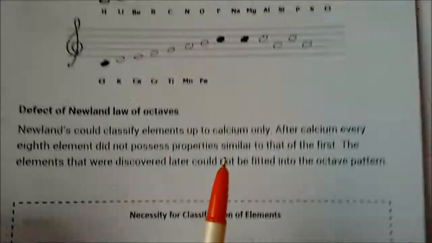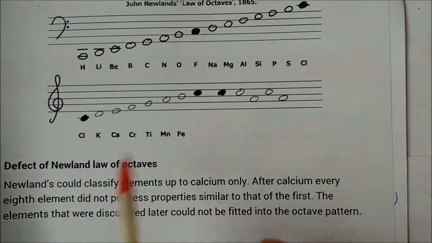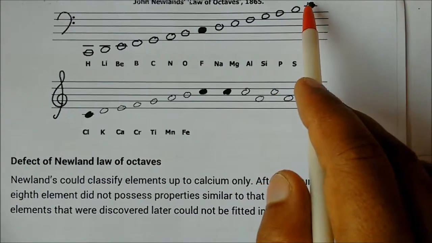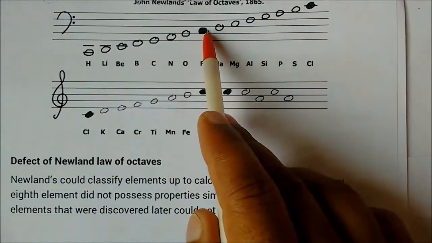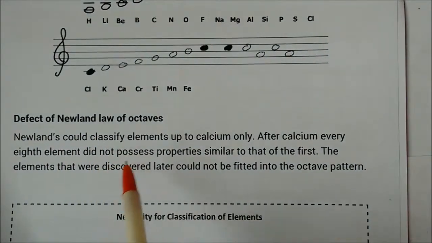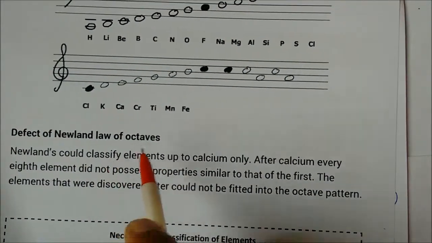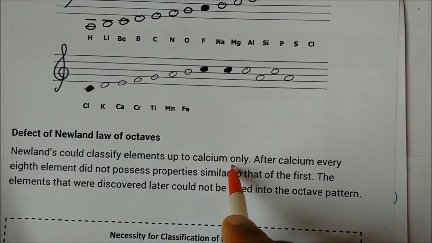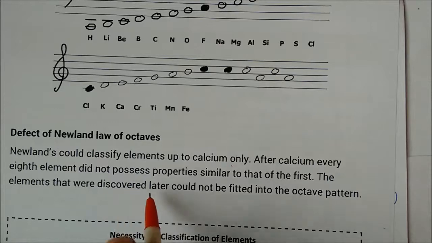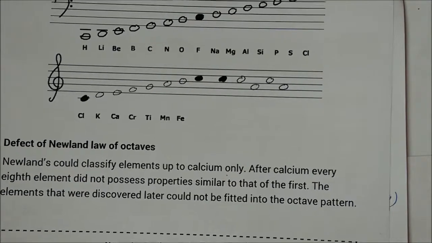So we can see here some elements, like he made the notes of music. This is the 8th element, this is the 8th element, like these notes that he made. What about the defect of Newland's law of octaves? The defect was that it could classify only up to calcium. After calcium, this was totally rejected. After every 8th element, the element didn't possess properties similar to the first one, and the elements that were discovered later could not fit into the octave pattern. So this was again not accepted.